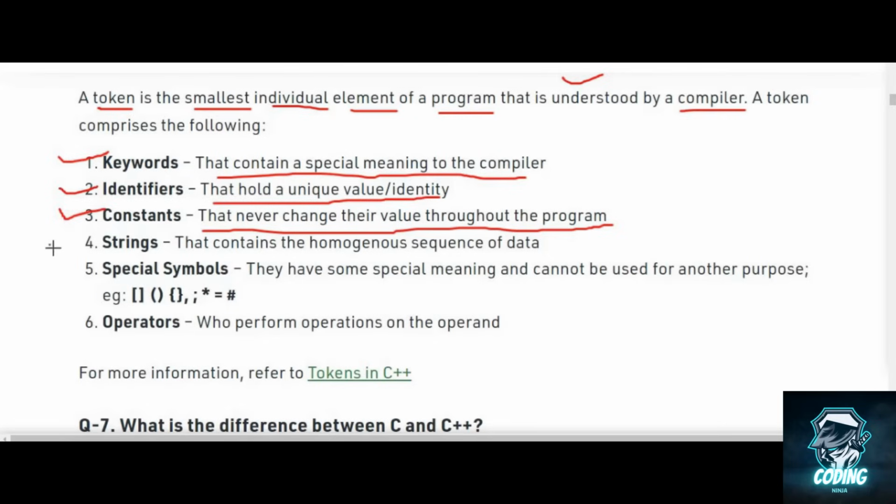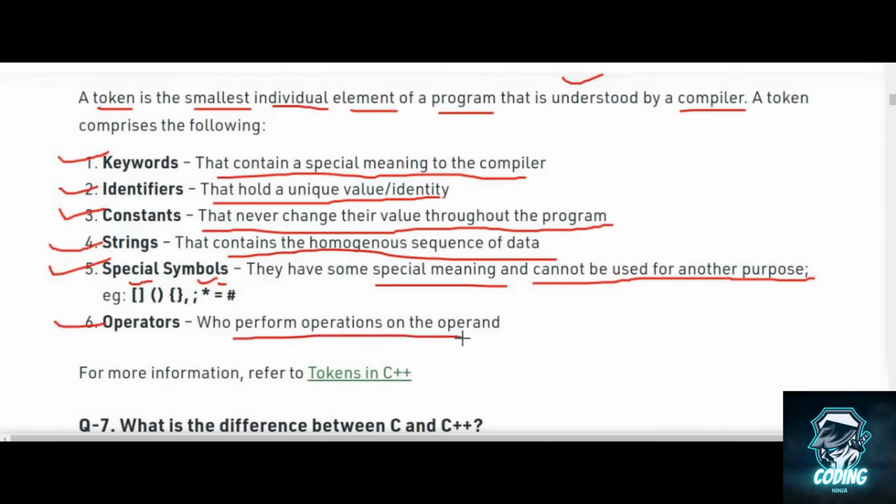Then we have string. It's a data type, you can say, that contains a sequence of data. Then we have our special symbols. They have some special meaning and cannot be used for another purpose, like the bracket symbols, and then we have multiplication, equal, and last we have our operators, which perform operations on operands.